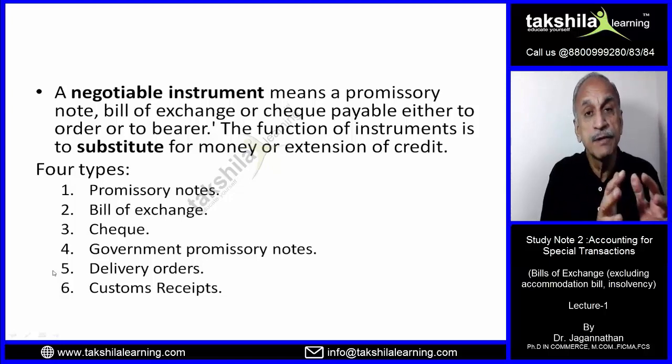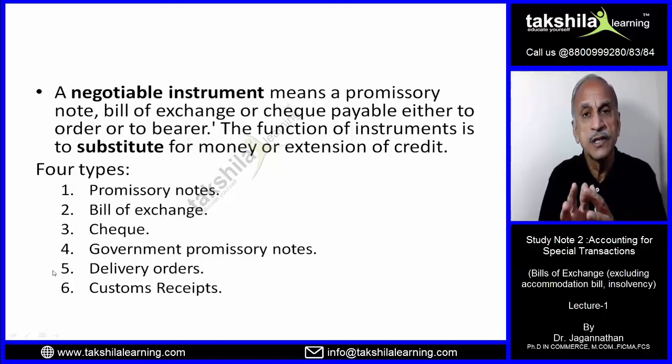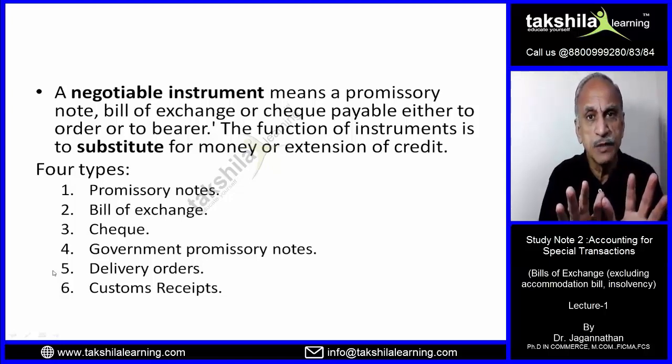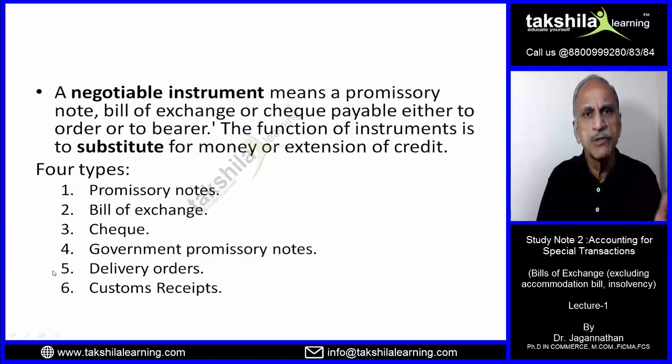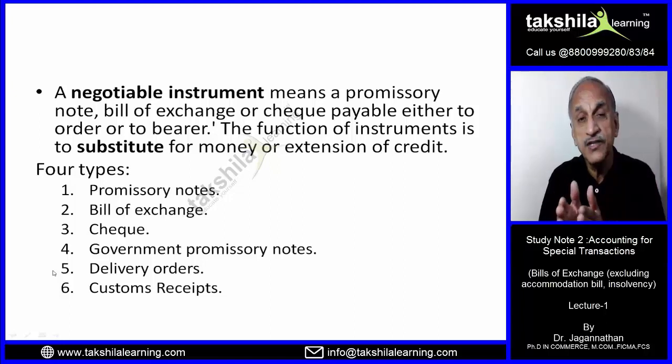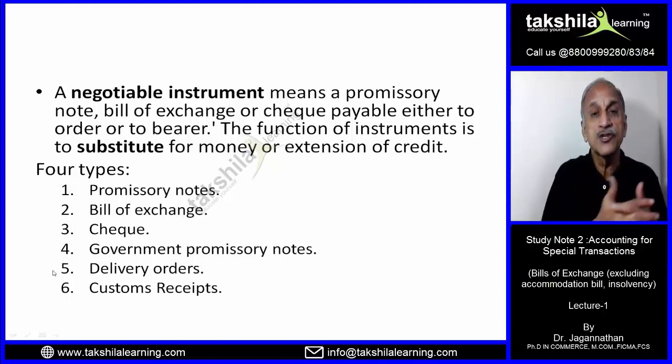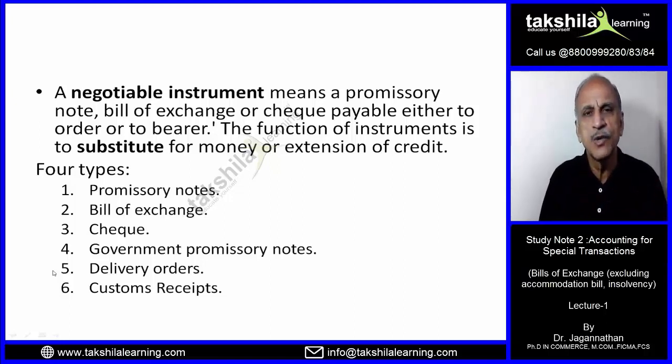Now, what is the difference between a promissory note and a bill of exchange? Basically, both of them are negotiable instruments. In both of them, payment is to be made in the future. The only difference is that a promissory note is written by the person who has to pay it, right, the promisor. Whereas a bill of exchange is drawn by a drawer who has to receive the money, and therefore it has to be accepted by the person who has to pay.